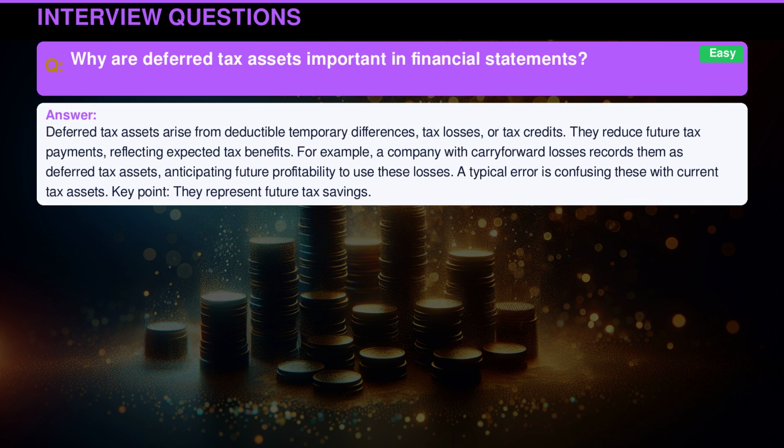Deferred tax assets arise from deductible temporary differences, tax losses, or tax credits. They reduce future tax payments, reflecting expected tax benefits. For example, a company with carry-forward losses records them as deferred tax assets, anticipating future profitability to use these losses. A typical error is confusing these with current tax assets. Key point: they represent future tax savings.